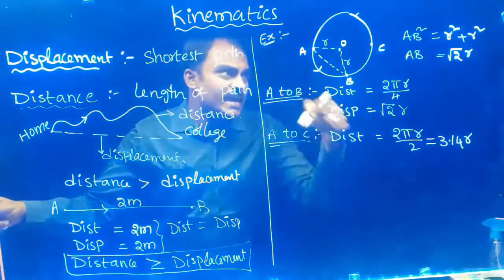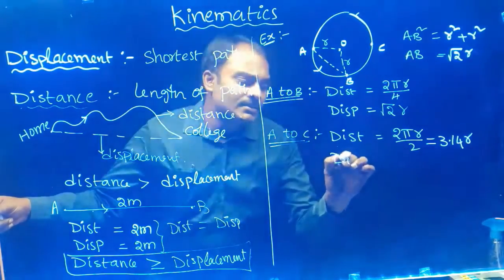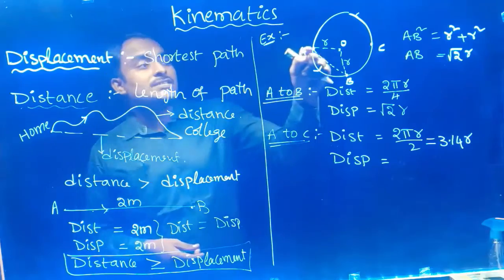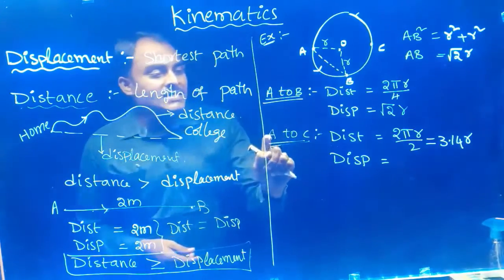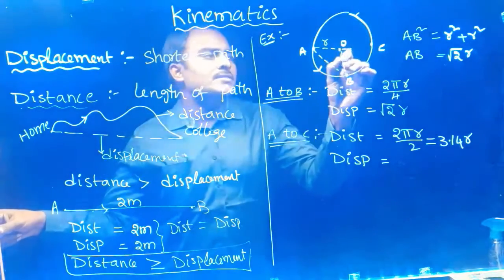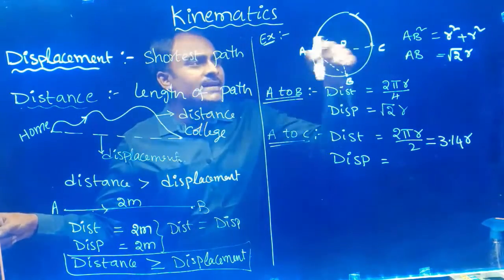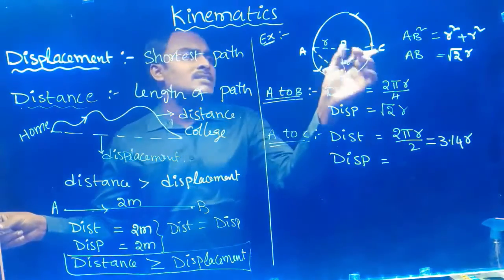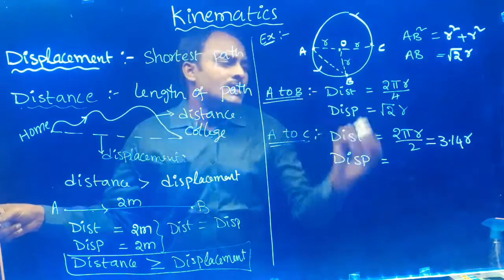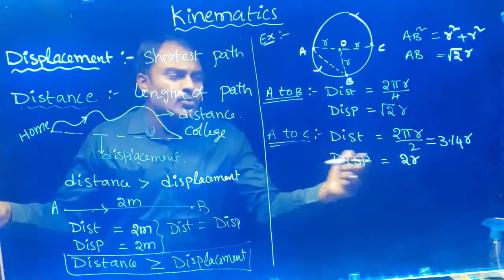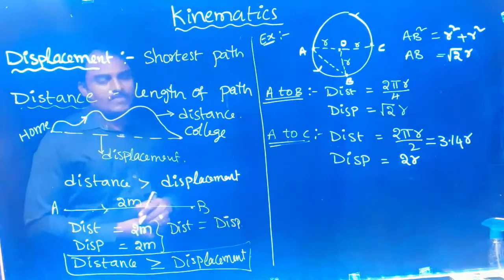Then in the same case A to C, what is the displacement? Displacement is the shortest distance from initial to final. A is the initial position, C is the final position. A to C, draw a straight line. Length of this straight line is the displacement. So here this is r and this is r, then r plus r. 2r is the length of the straight line from A to C, 2r is the displacement.